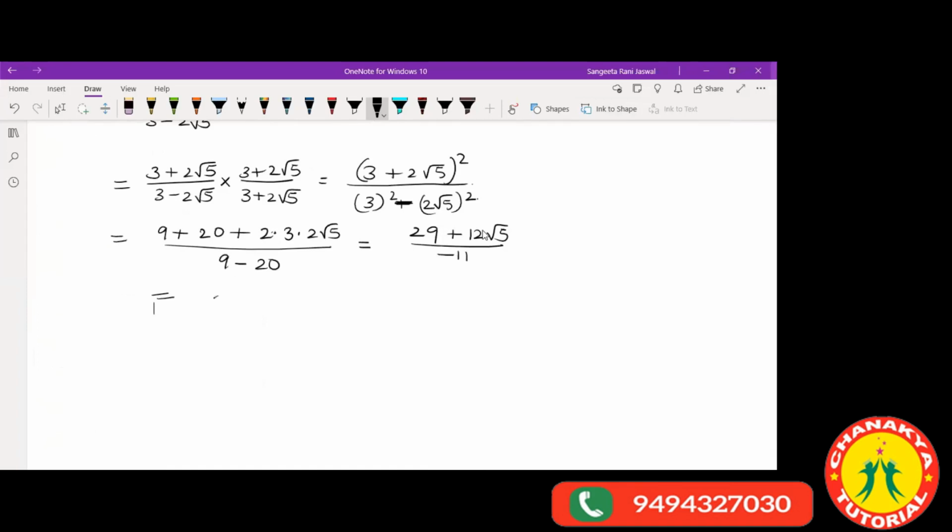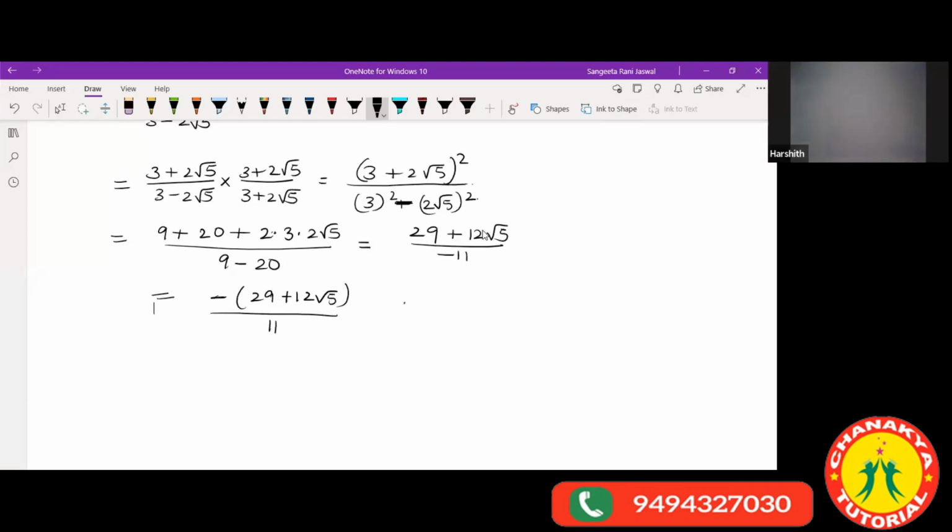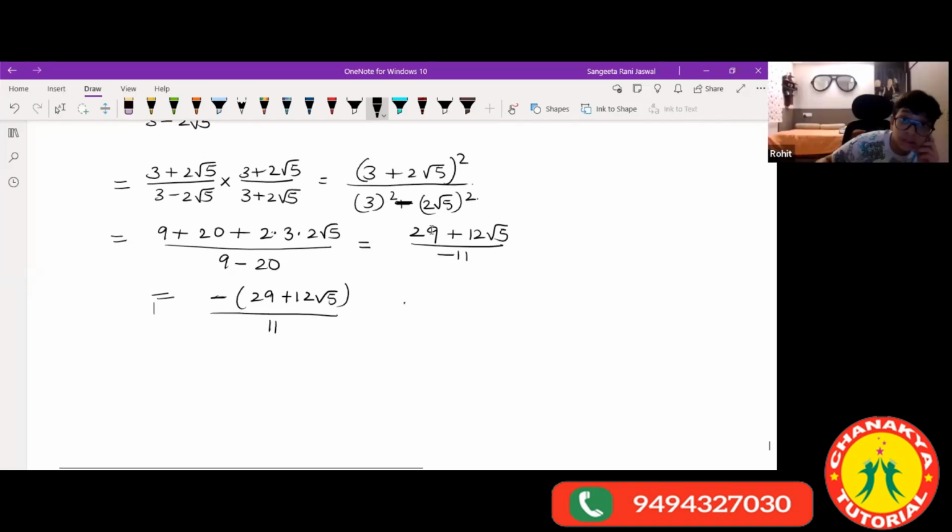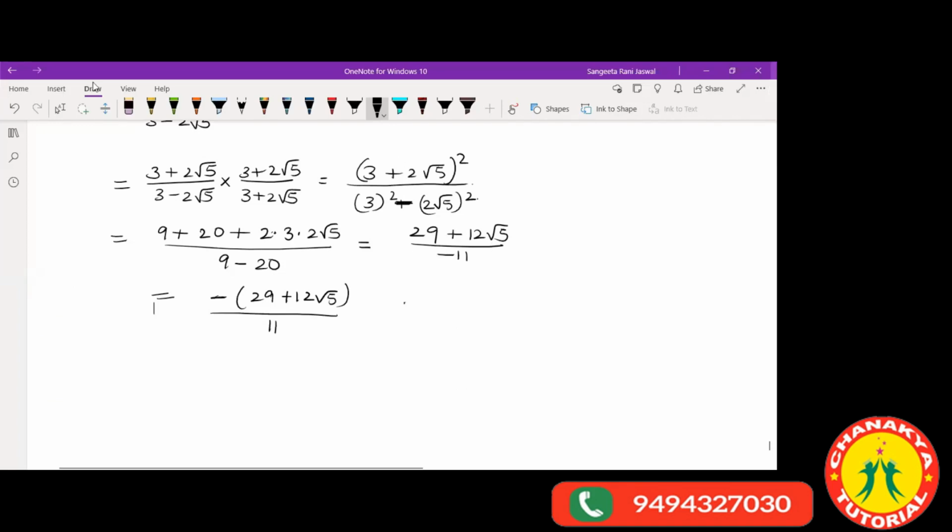I'll just write it in a proper form. If we take the numerator up, it becomes like this. So this is your answer. Ma'am, it's an integer, na ma'am. Why can't we leave it like this? You can leave it like this. Okay, ma'am.